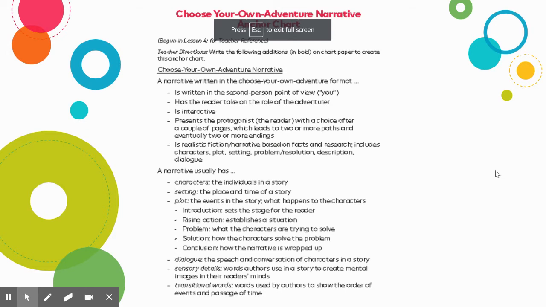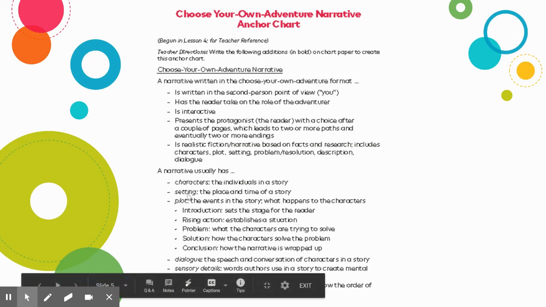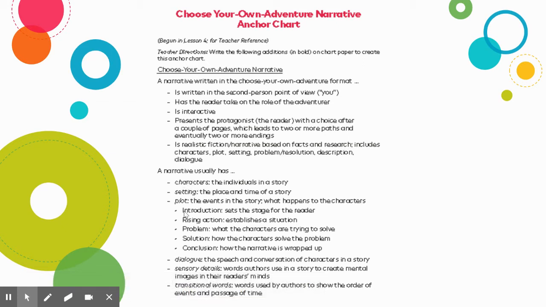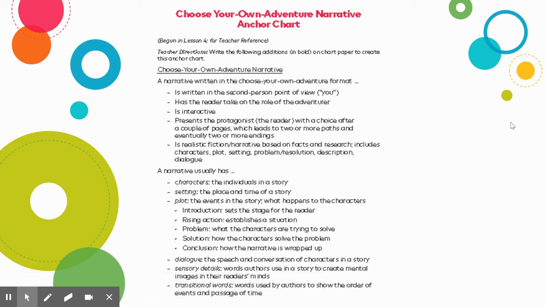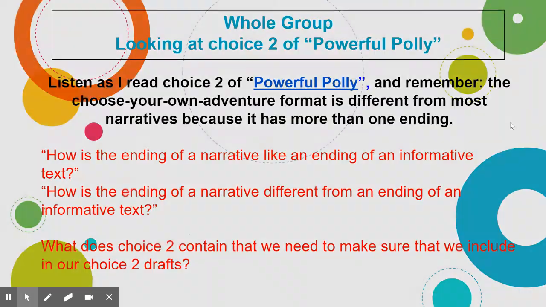The next thing we're going to do in class is we are going to review our Choose Your Own Adventure narrative chart. Now, we have written our intro and problem. We have written choice 1, and we are thinking specifically today about choice 2. Remember, this narrative needs to have characters, a setting, and a plot, which includes the problem and solution. It needs to have dialogue. It needs to have some good sensory details, and our sequencing needs to make sense. Things need to be in an order that makes sense. We need to have good transition words and phrases.